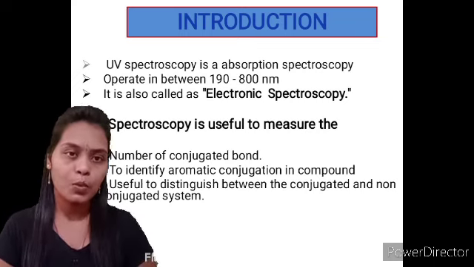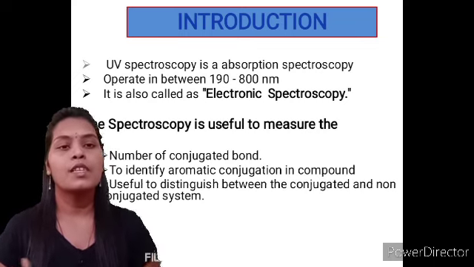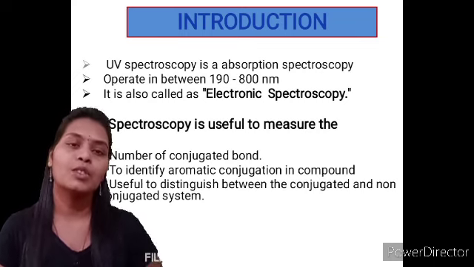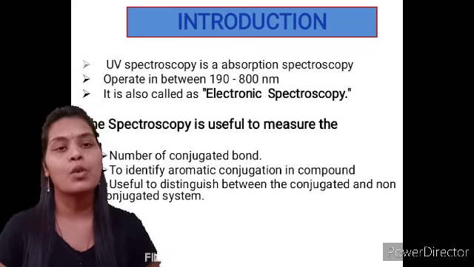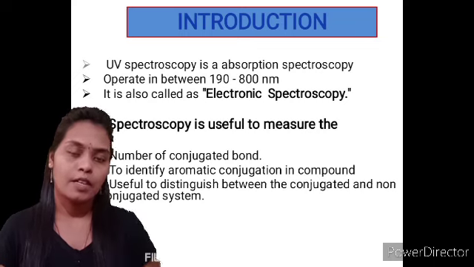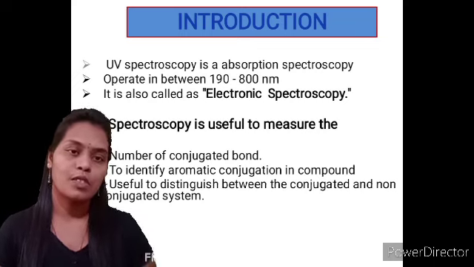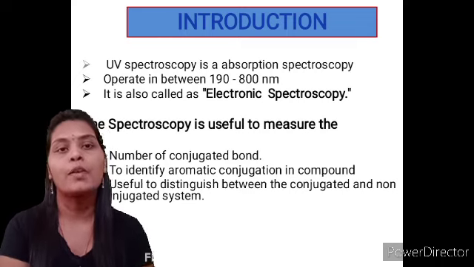Conjugation is mainly of two types, aromatic and aliphatic in nature. When the conjugation is present in a straight chain, it is called aliphatic, and when the conjugation is present in a ring form, it is called aromatic. These conjugations can be separated or analyzed on the basis of the UV visible spectroscopic technique.